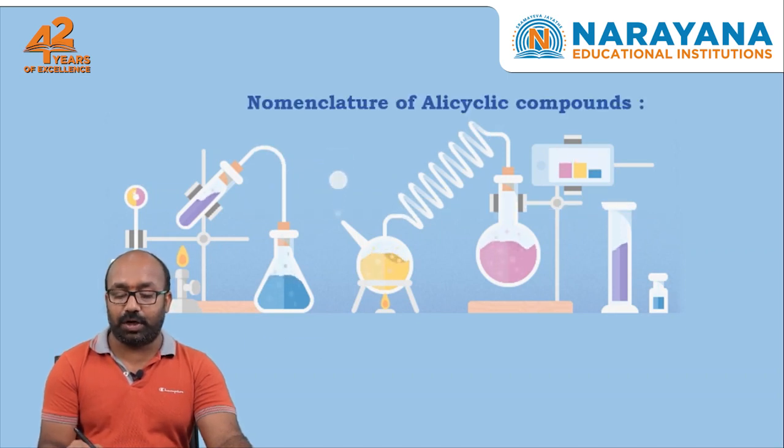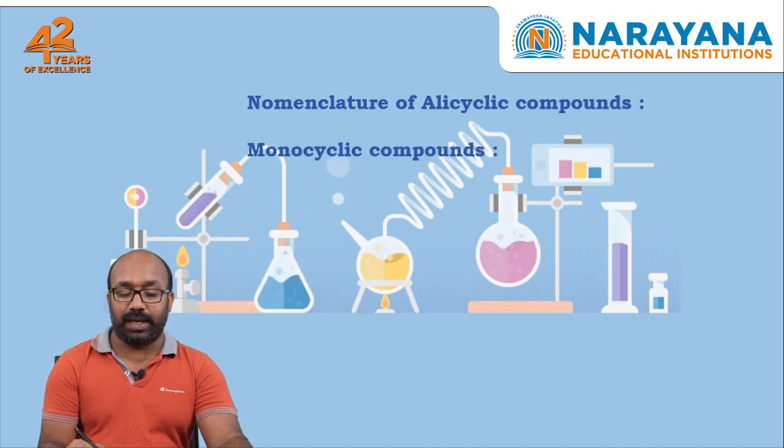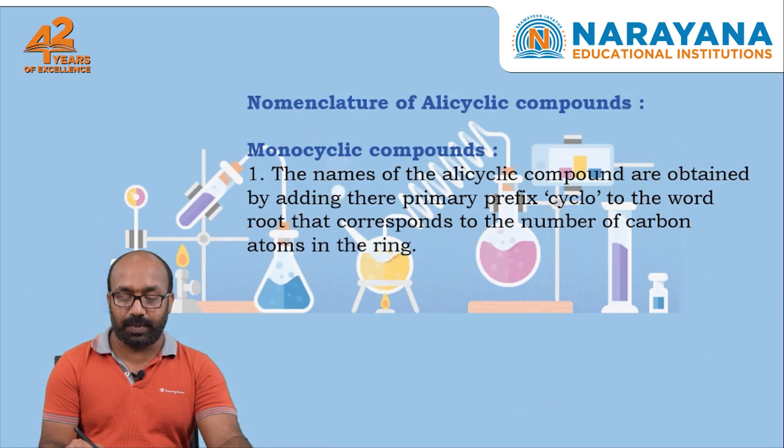Next, nomenclature of alicyclic compounds. First, we will take monocyclic compounds. For the name of a monocyclic compound, we have to add the primary prefix cyclo.